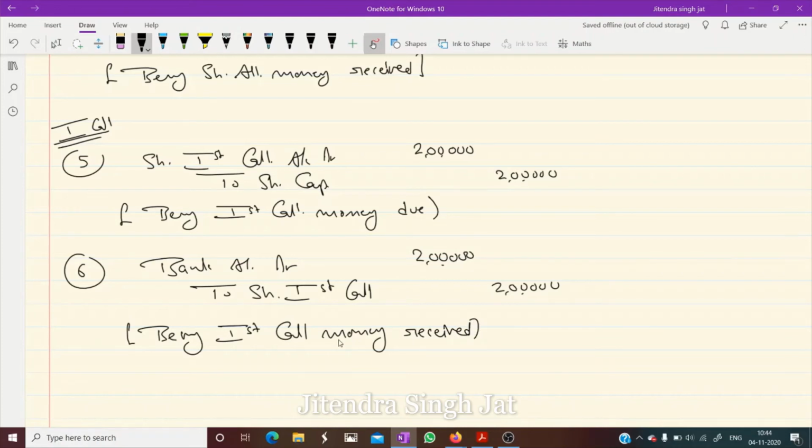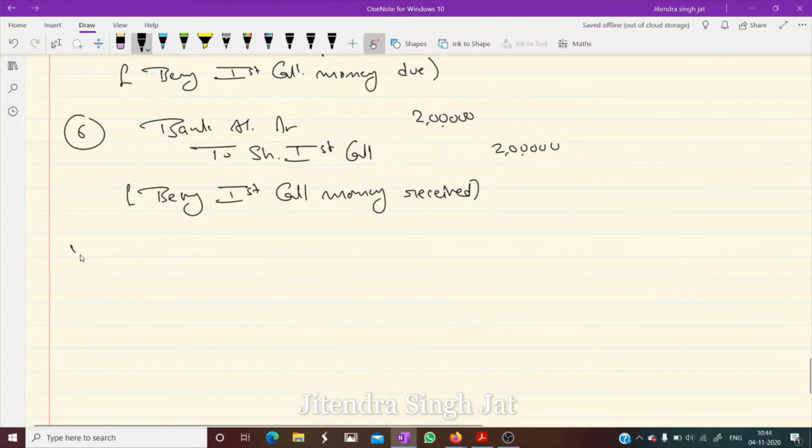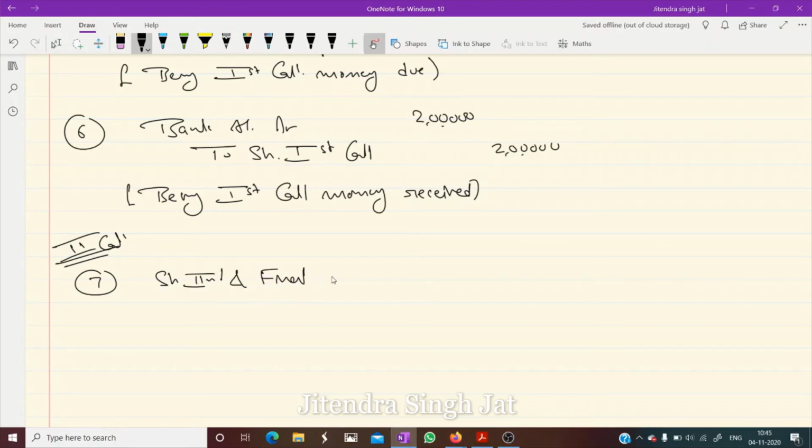And then second call, second and final call. Again, 2 entries required. In the same manner, dear children, share second and final call account debit to share capital. How much? 30 rupees is given, so 3 lakh. Being share second call money due.